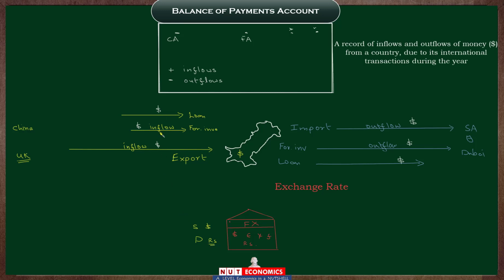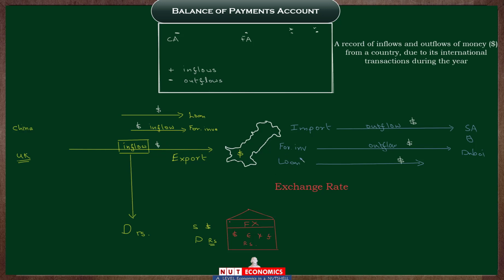So all of these inflows of dollars, ultimately when some Pakistani receives these dollars, he will go to the FX market, give away or sell these dollars, and in return buy or demand rupees. Remember this, it is important: all the inflows of dollars, regardless of which transaction is creating that inflow, will ultimately create demand for the local currency, the rupee, since we are talking about the balance of payments of Pakistan.